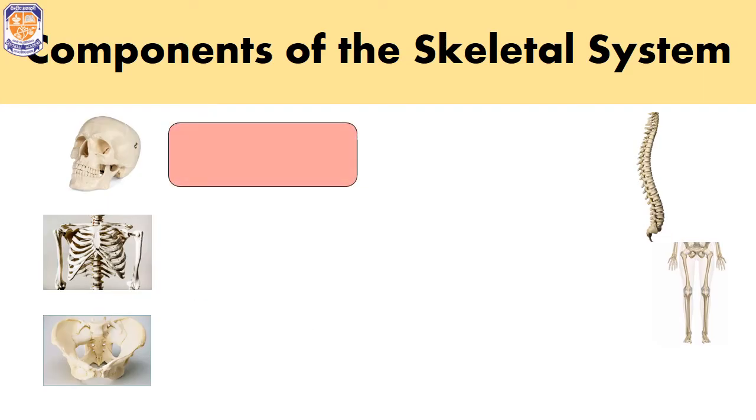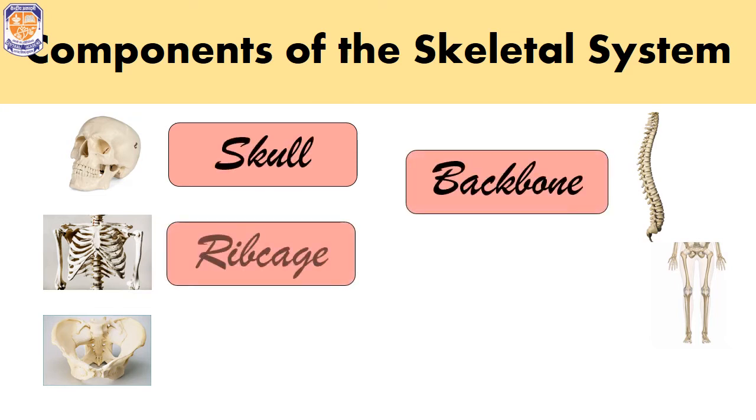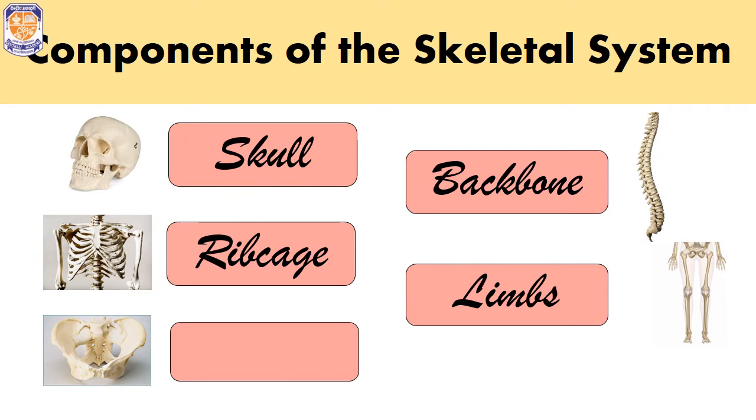So what are the components of the skeletal system? We have bones in almost every part of our body. We have it in our hands, legs, head, we have it in our chest, we have it in our hips, we have it everywhere. So do you know how many bones make up the human skeletal system? We have 206 bones in our body, and all these bones can be categorized into 5 major components. They are skull, backbone, rib cage, limbs and girdles. Now let's discuss about them one by one.